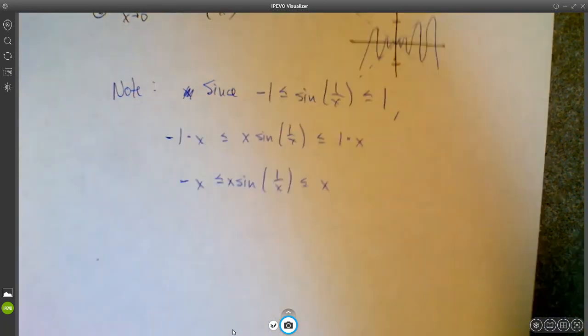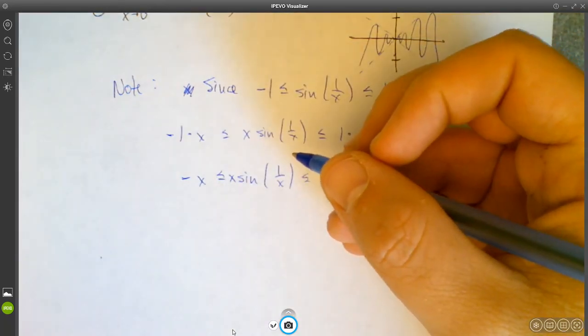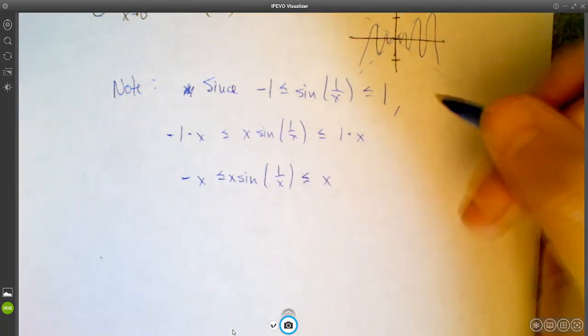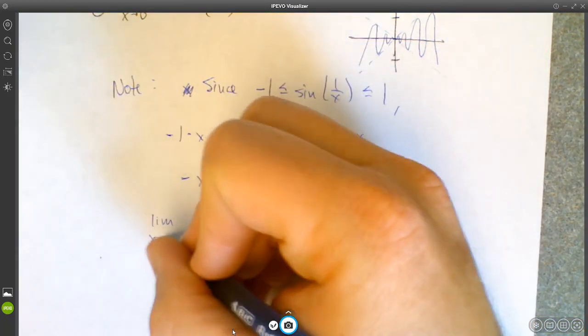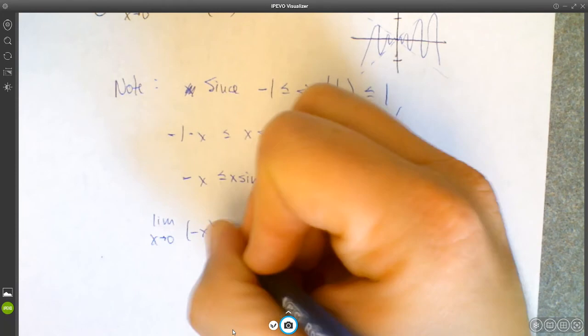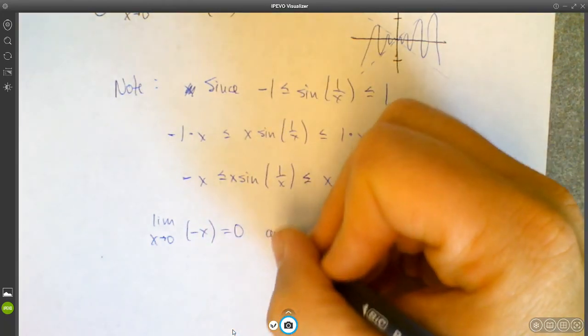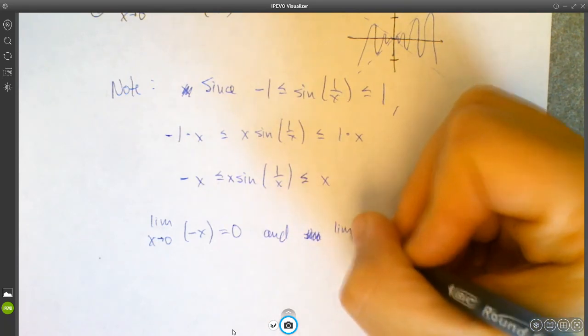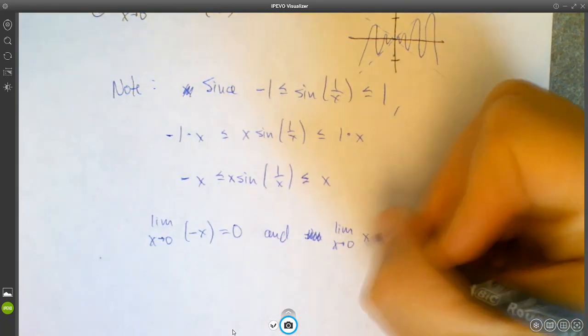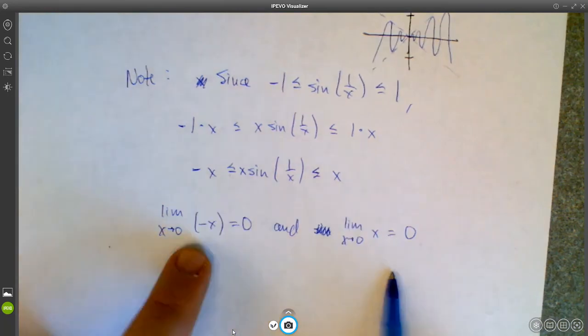Okay, so notice that the limit as x goes to 0 of negative x equals 0, and the limit as x approaches 0 of x also equals 0, right? Both of those things go to 0.